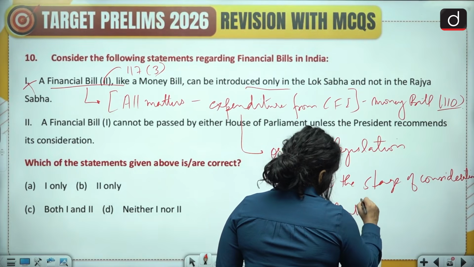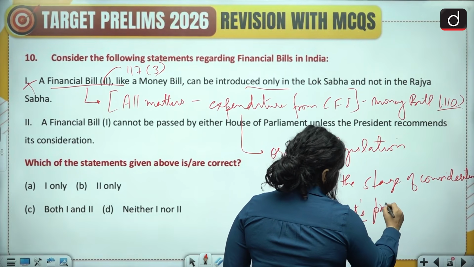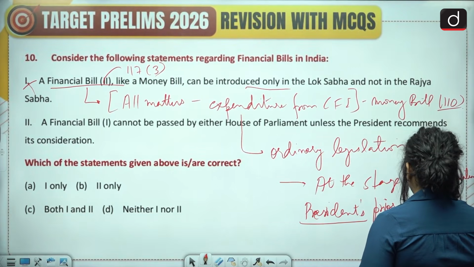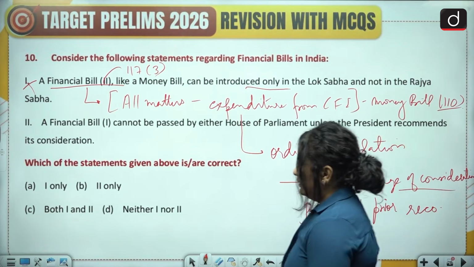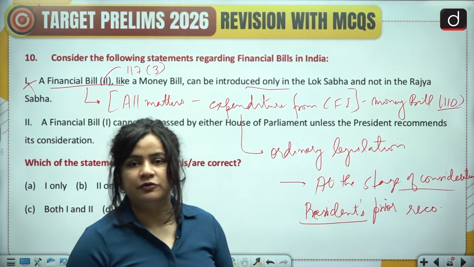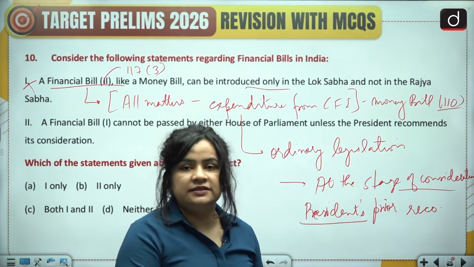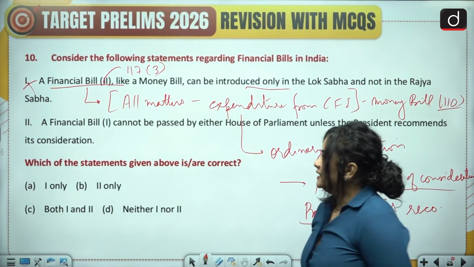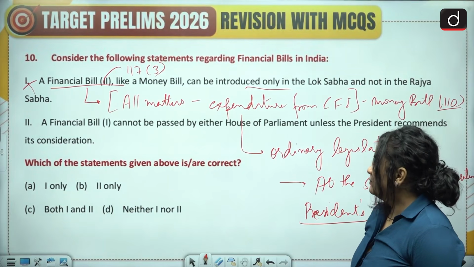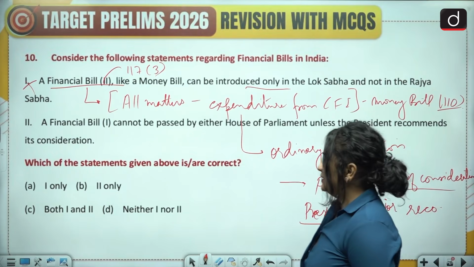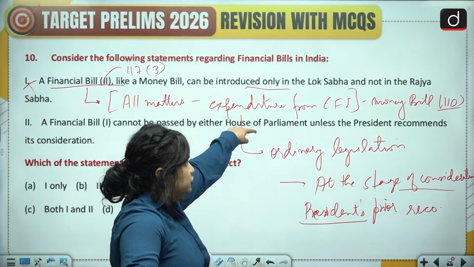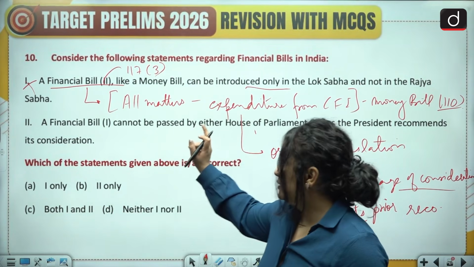So before the bill is put to vote, the president recommends, and therefore only then it is put to vote. So here, when we say at the stage of consideration, we mean that before the bill is put to vote, the president's recommendation is needed. That is the special feature of this category of bills. The second statement says a financial bill 1 cannot be passed by either House of Parliament unless the President recommends its consideration. So here you can see that this actually is the description of financial bill 2.